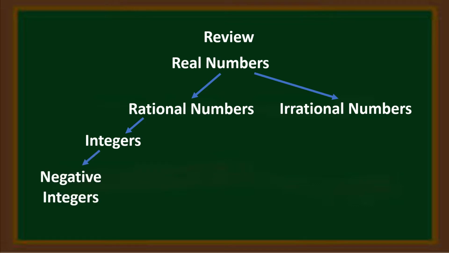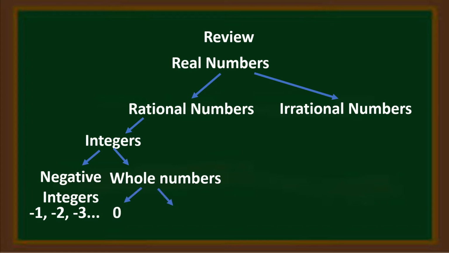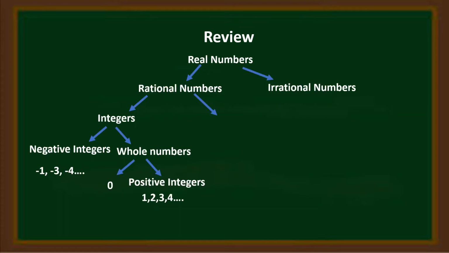Examples: the negative integers, -1, -2, -3, -4, and so on. Under integers, we also have the whole numbers. The whole numbers consist of 0 and the positive integers 1, 2, 3, 4, and so on. Under rational numbers, we also have fractions.